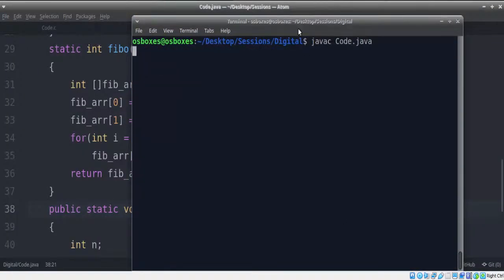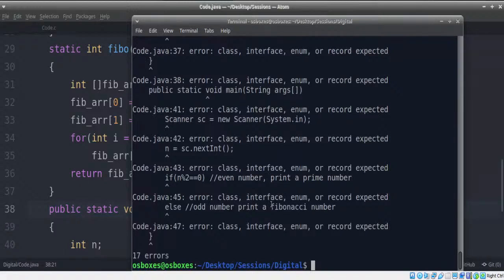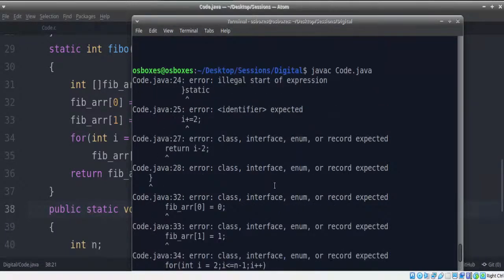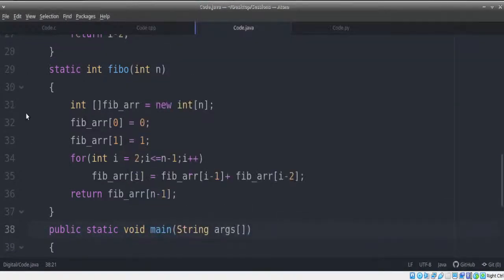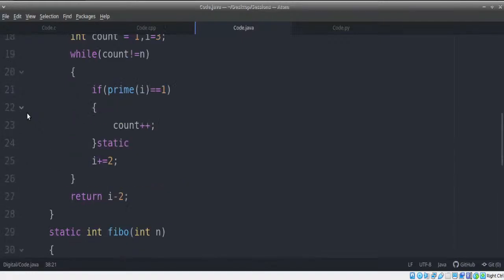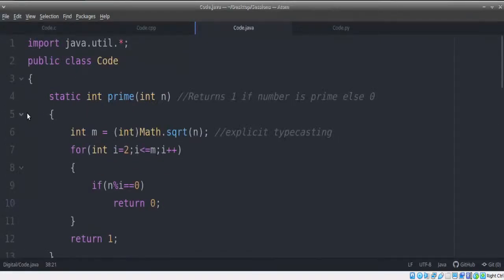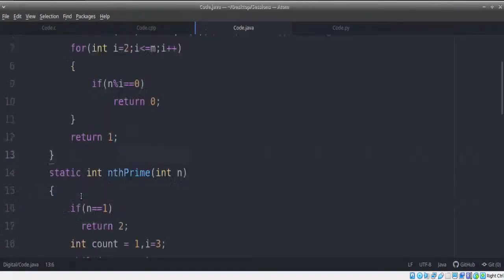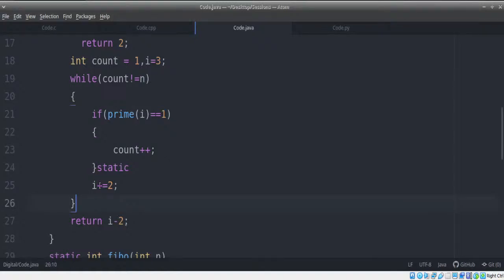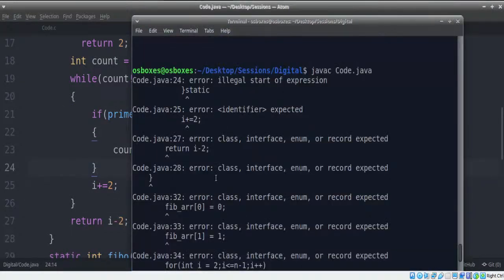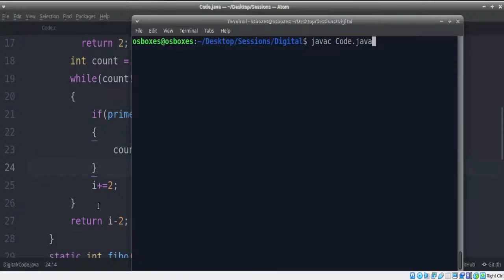So let's try compiling this, and we see that there are many more errors now. Now that we solved it, we got a lot more errors. I think I wrote static somewhere where it shouldn't have been written. Let's see where we have written that. Let's take a look at this. Yes, here it is. It shouldn't have been written there. So let's try compiling this again to see if there are any errors. None. So let's execute this quickly now.